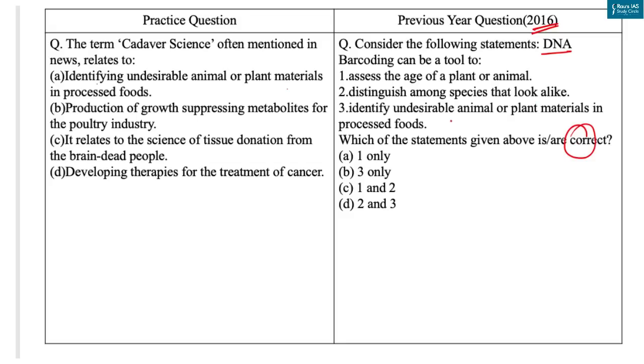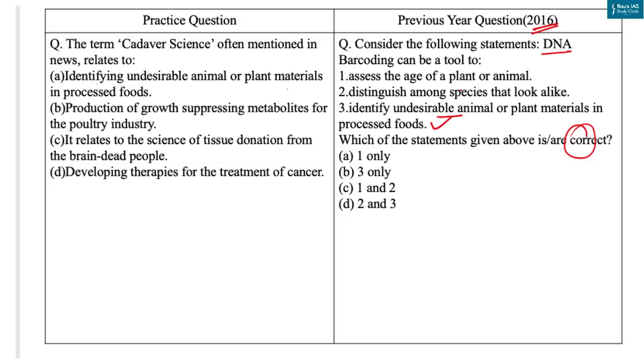Now, DNA barcoding techniques were used to explore the composition of a roasted barley tea which was exported to a certain country from China, but then returned due to detection of other undesirable plant components present. That means contaminants were found. So the third statement is correct.